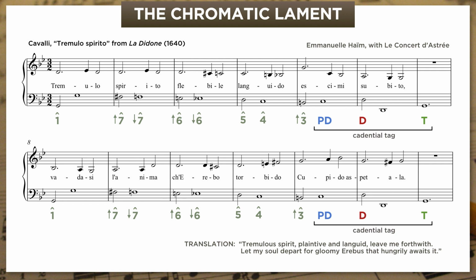That matters. For hundreds of years, the falling semitone was itself a symbol of grief, a kind of anguished sigh. When you build a whole bass line out of them, the effect can be really creepy. And composers in the 1600s must have liked that sound because the chromatic lament took off, just like the diatonic one. It turns up everywhere.